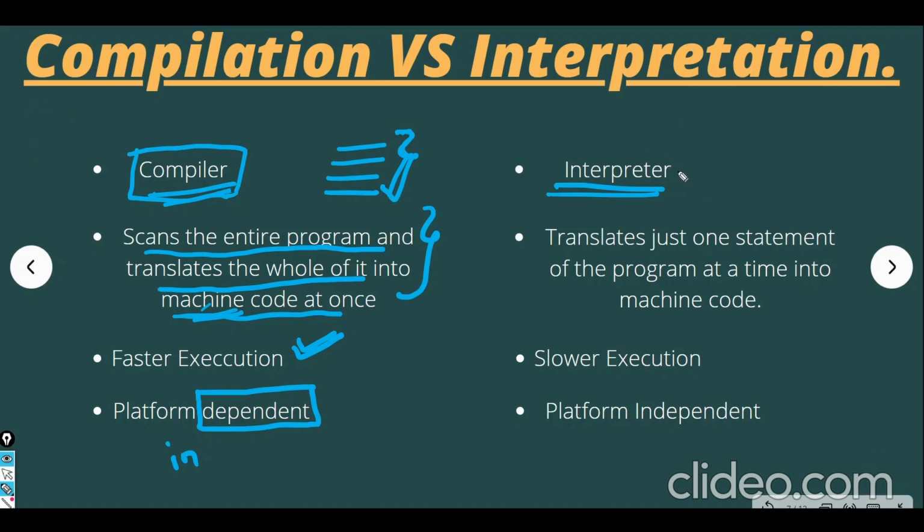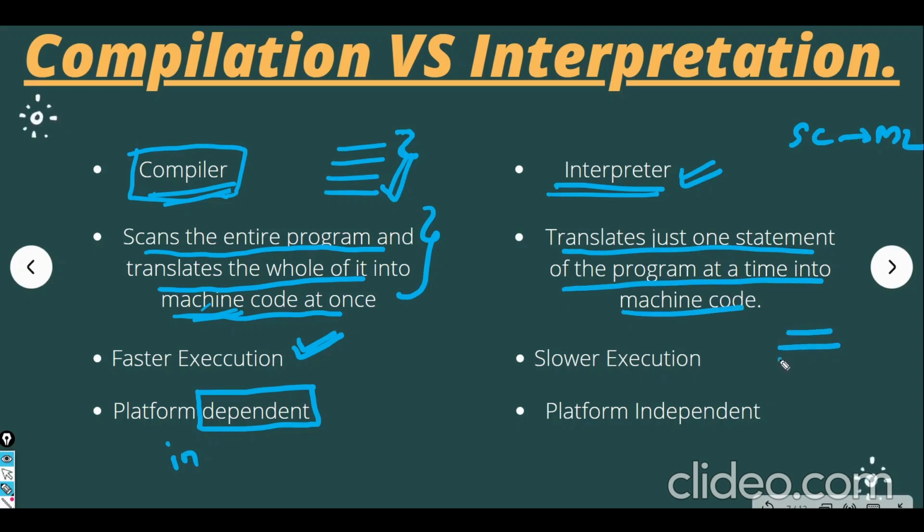Okay, now as I said, the interpreter is another way of converting source code to machine language, right? So how does the interpreter work? It translates one statement of the program at a time into machine code. For example, in the same example, I have 4 lines of code. The compiler used to take the complete code and convert it to machine code. But what will the interpreter do?